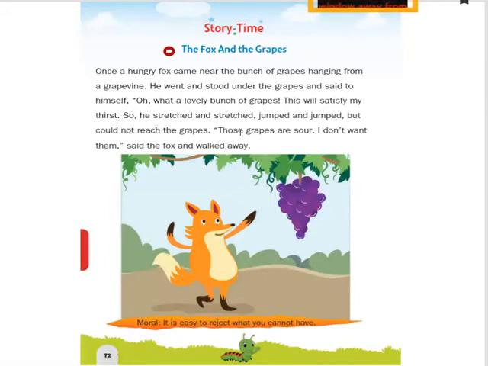So he stretched and stretched, jumped and jumped, but could not reach the grapes. "Those grapes are sour. I don't want them," said the fox and walked away.